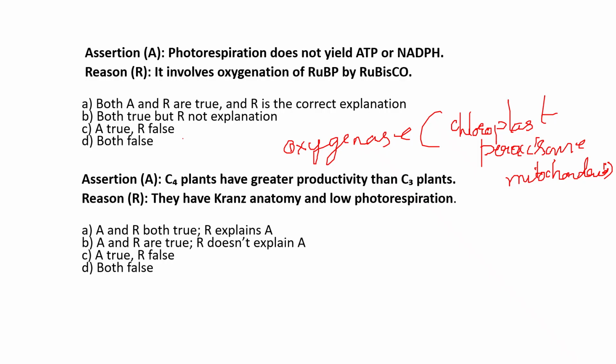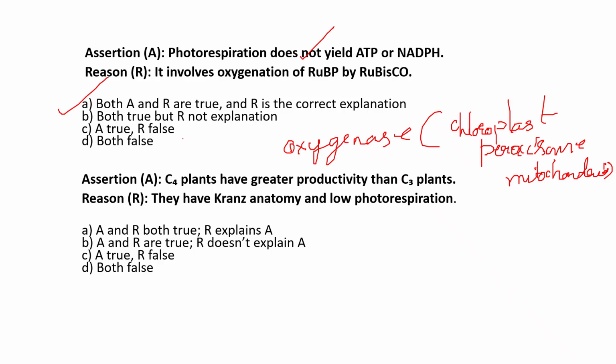Since oxygenation of ribulose bisphosphate diverts carbons away from the Calvin cycle, this does not generate any energy, and that's the reason photorespiration will not yield ATP or NADPH. It's correct, and it involves oxygenation of RuBP by Rubisco. So both assertion and reason are correct, and the reason is the correct explanation. So the option is the first one.